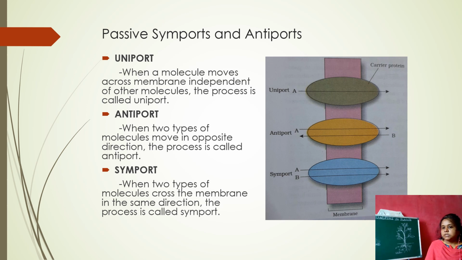Only one substance is passing through the protein, which is why it is called a uniport. And in antiport, A is passing through the membrane into the protein, and B from the cell inside is coming out from the protein, and this is called the antiport. Here two substances at a time are passing through the protein.